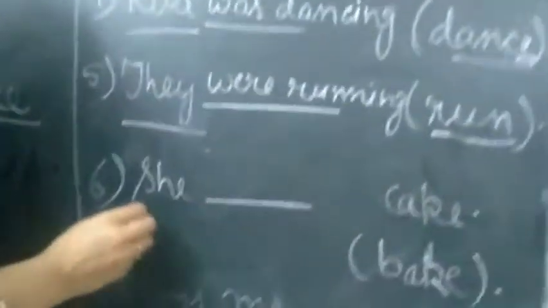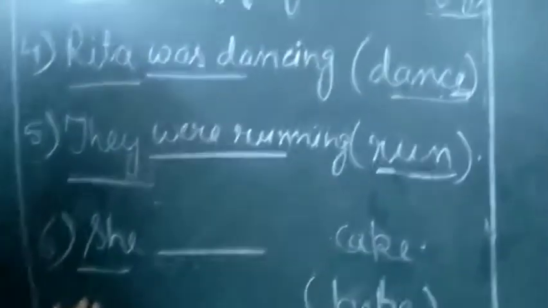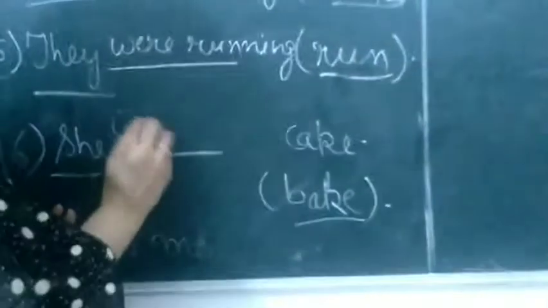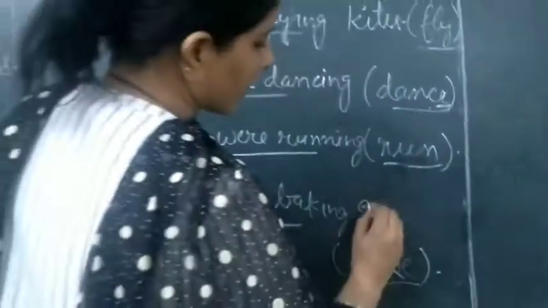Okay, then next she dash cake and bake is the verb which we have to use here. She was baking, we can write here, a cake.